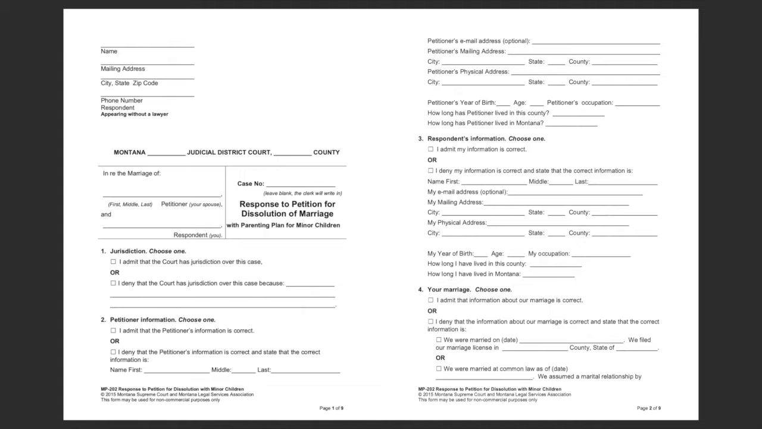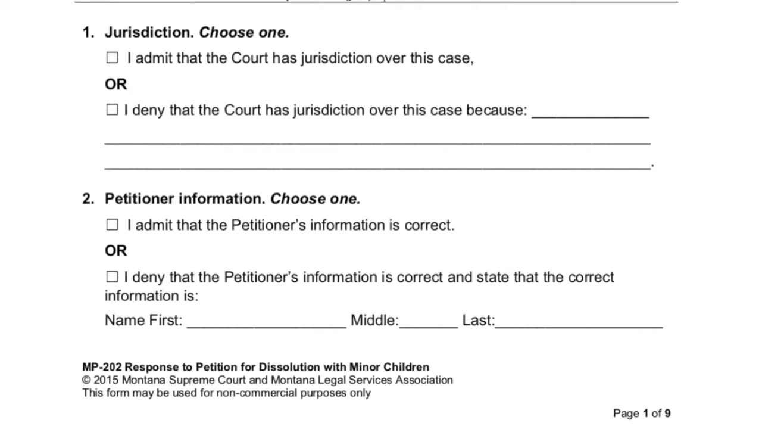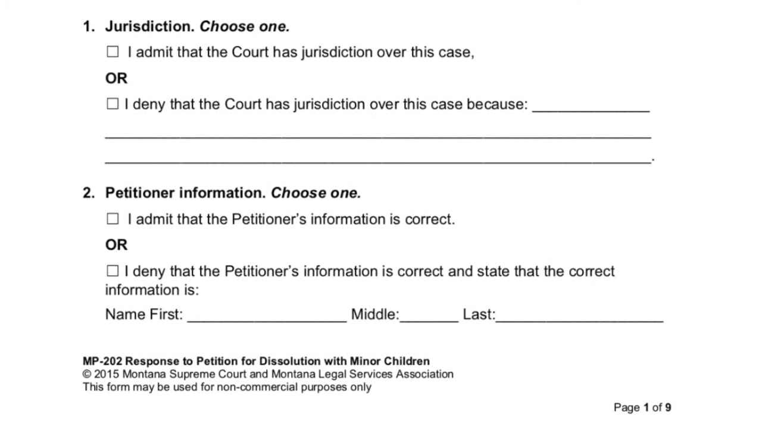Now, follow along with the other party's petition and complete each numbered section. In Section 1, select whether or not you admit that this court is the right court to have jurisdiction of your divorce. In Section 2, select whether you admit the petitioner's information that they provided about themselves is correct. Only complete information about them, their name, mailing address, etc., if you do not agree with what the petitioner wrote in.